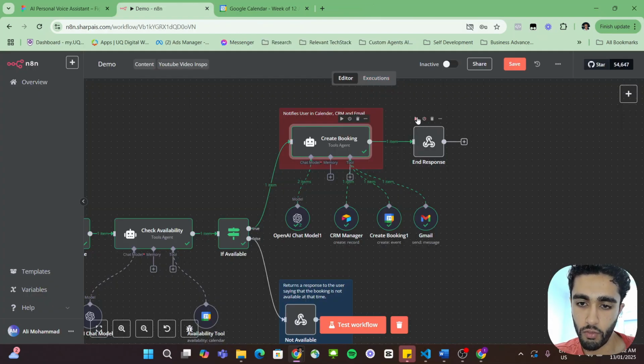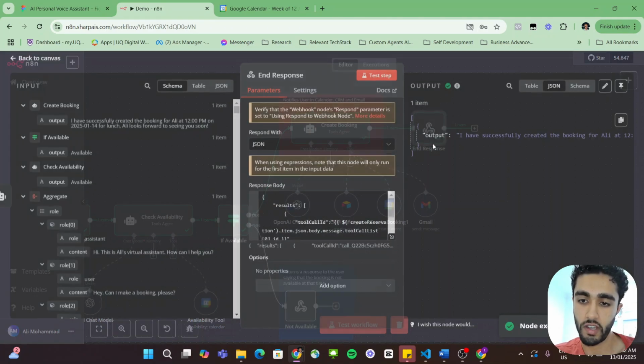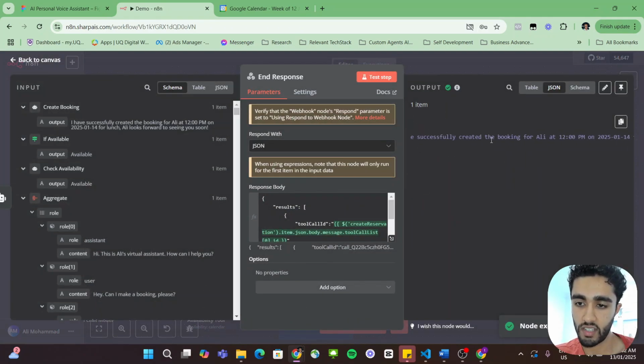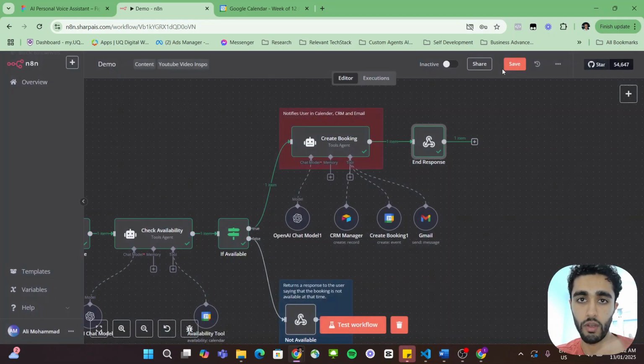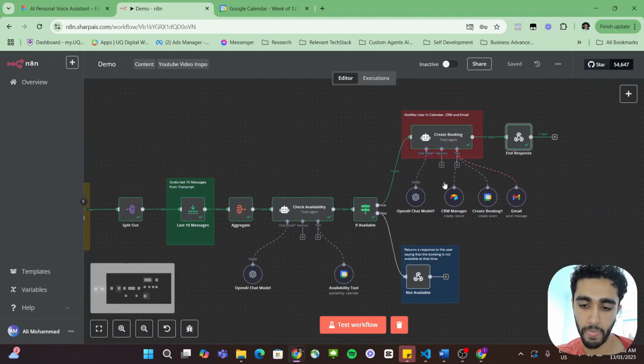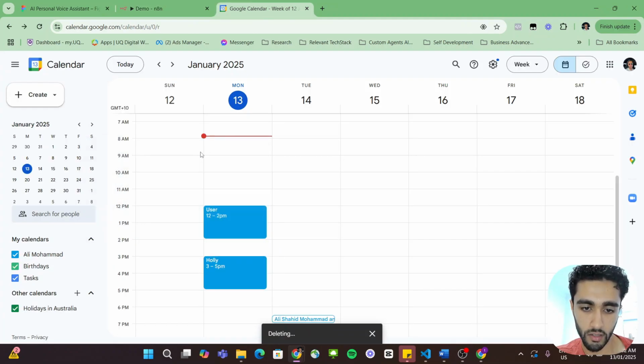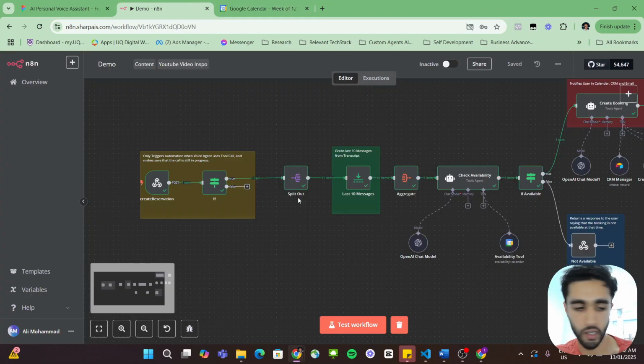And then obviously we can send that as a webhook response back to the user. So the voice agent will basically say, I have successfully created a booking for Ali at 12 on this date for lunch. Ali looks forward to seeing you soon. So that's how that flow works. Now let's actually test this out in real time with actually calling the voice agent. So just make sure I delete this, and we'll actually call this voice agent to see that it works.